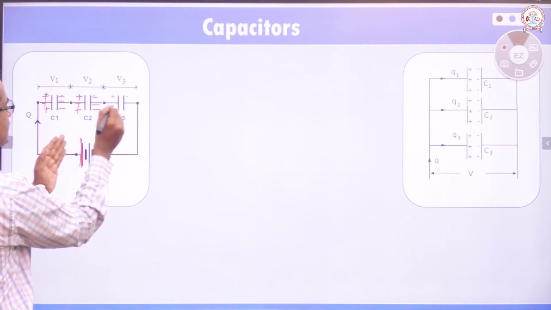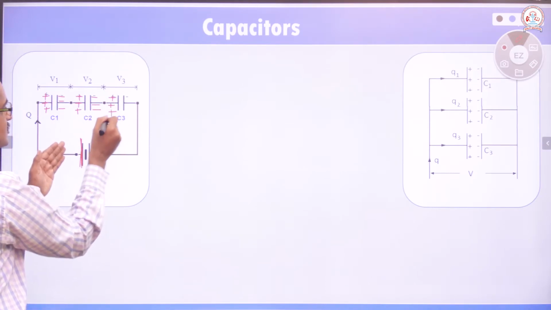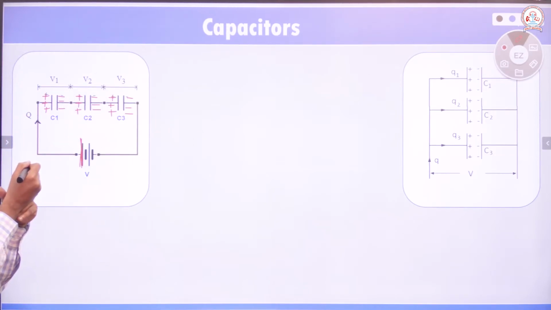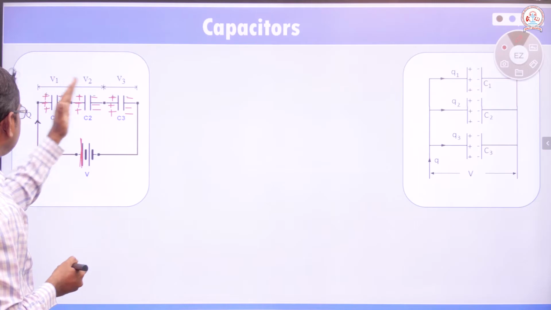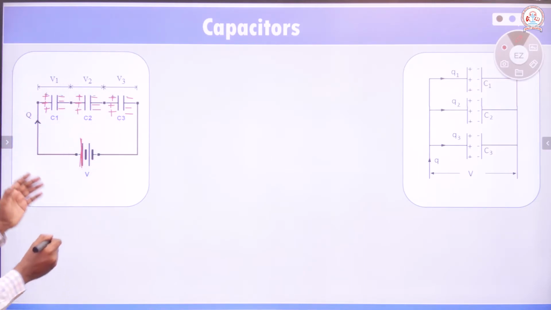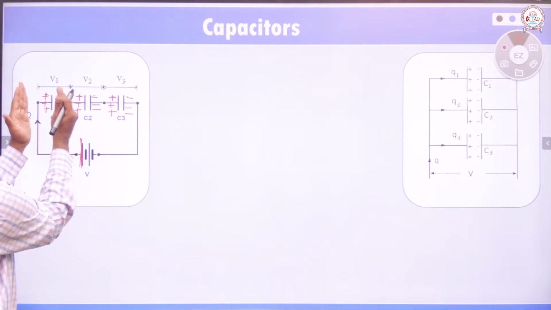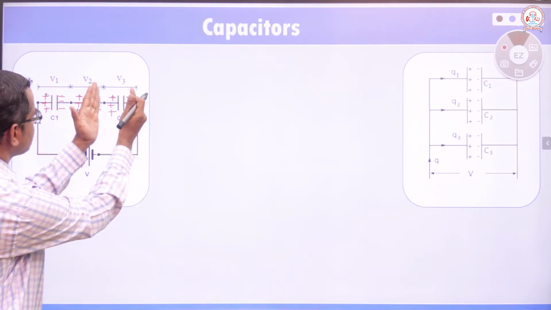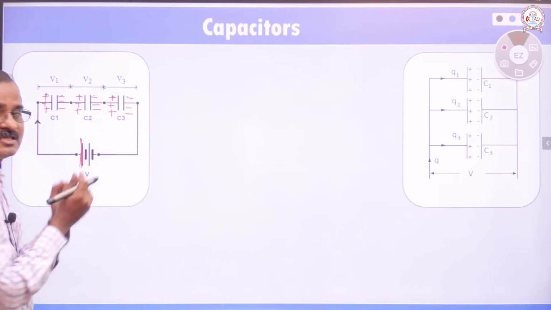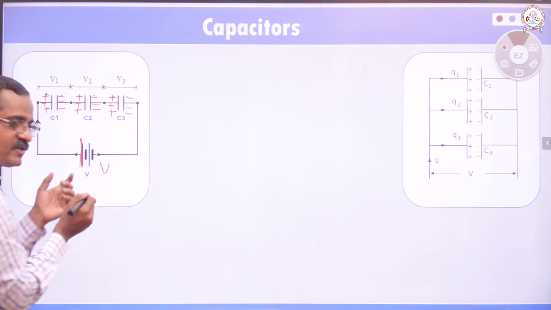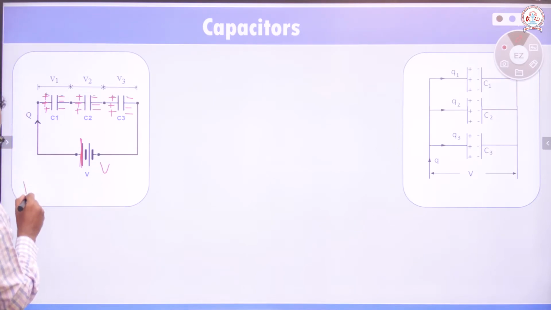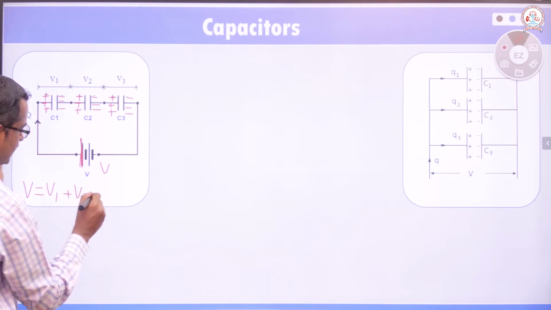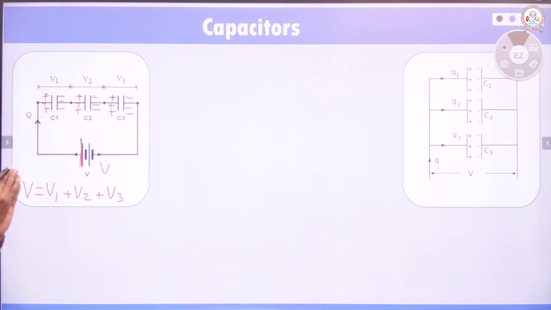This plate of the third capacitor is connected here, therefore that in turn induces positive charges there, and that again induces negative charges that side. So when the plates are connected like this, charges are induced this way. The potential difference across the first capacitor is V1, across the second capacitor is V2, and across the plates of the third capacitor is V3. If V is the total potential difference here, then V must be equal to V1 plus V2 plus V3.